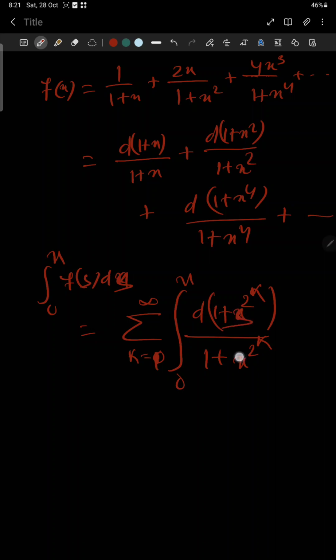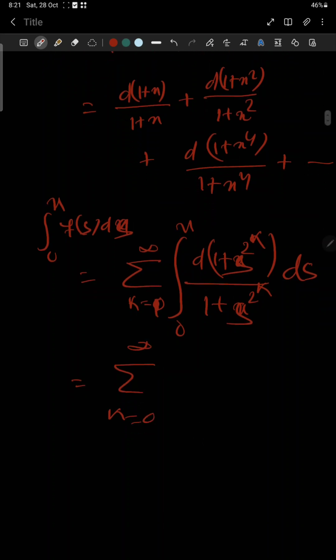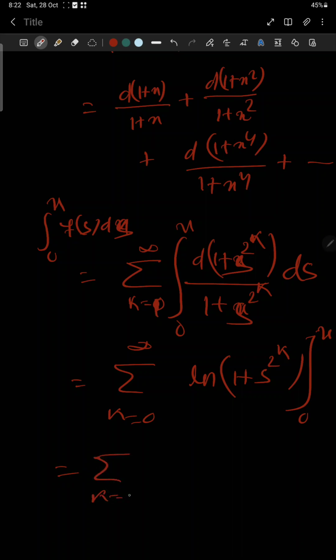It should be s ds. Okay, then this integration value will give the sum over k from 0 to infinity. If you take this as u and it is du by u, the integration is ln u, so ln of (1 plus s to the power s) to the 2k, and this is from 0 to x. Okay, if we put x, it gives the summation k from 0 to infinity ln(1 plus x to the power 2k) to the power k.